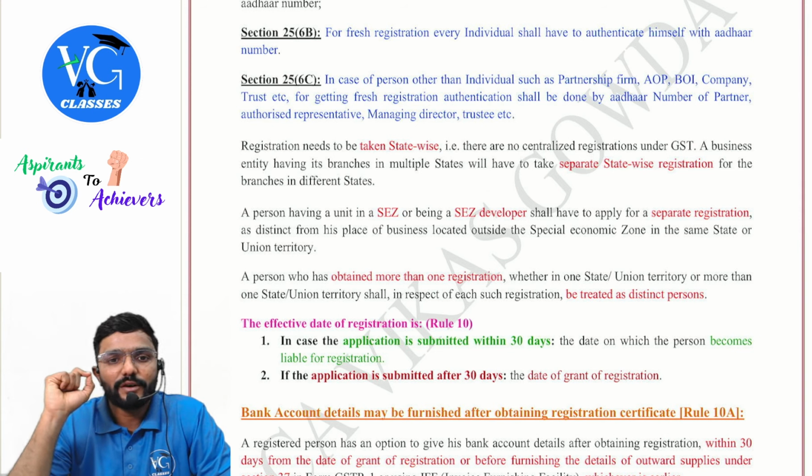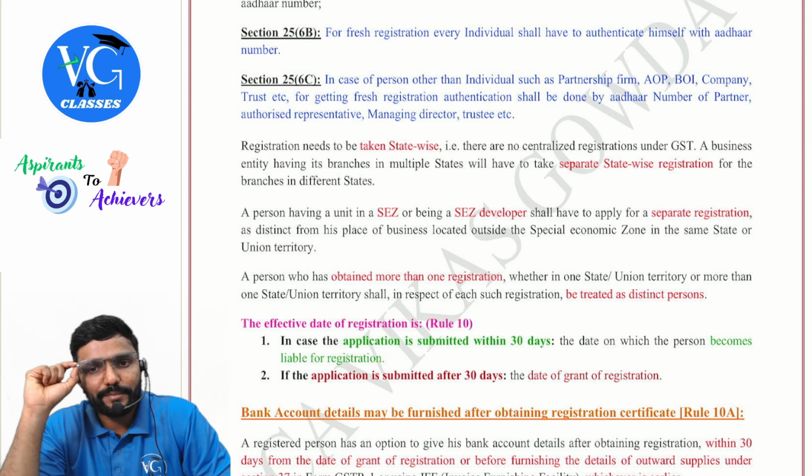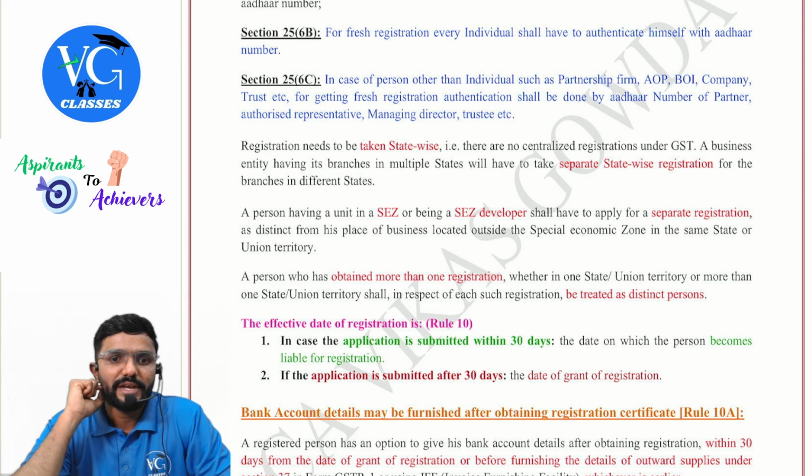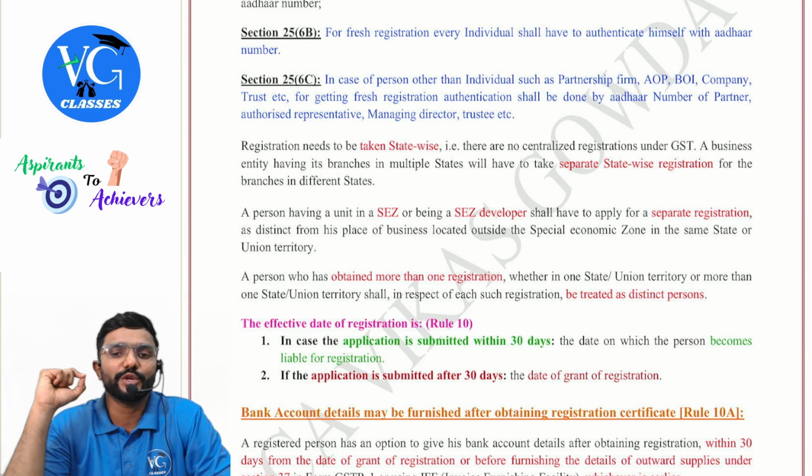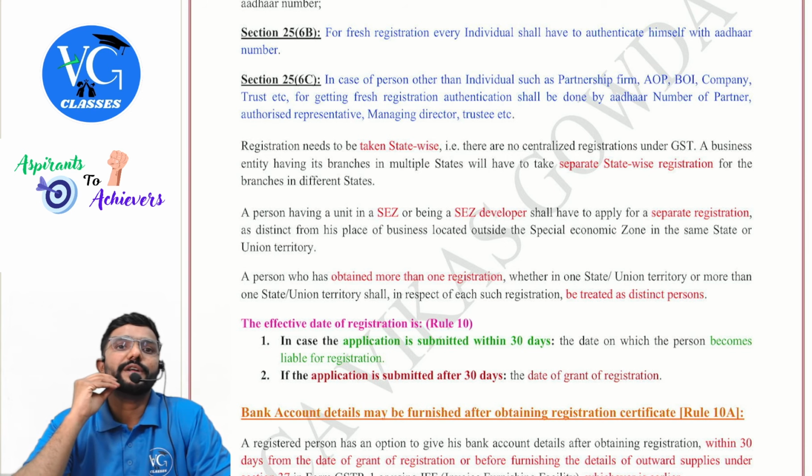As distinct from, okay, next. A person having a unit in SEZ or being a SEZ developer shall have to apply for separate registration as distinct from his place of business located outside the special economic zone in the same state or union territory.